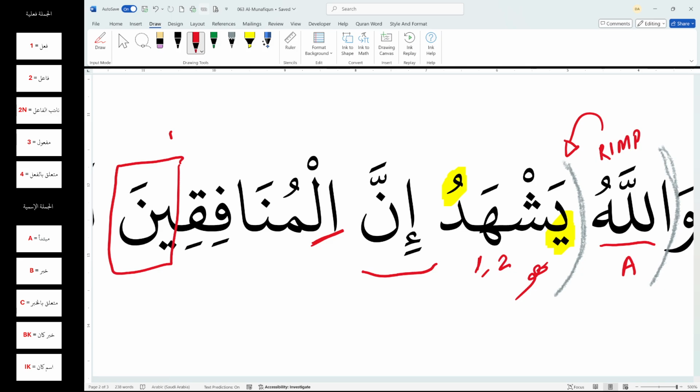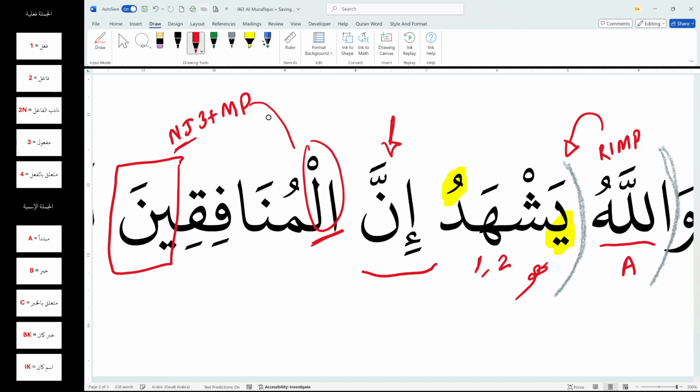It's proper. Okay? Now, how do I understand whether it is nasab or jar? What should tell me that? The answer is very simple, and you probably know it. The word before it, the context, the harf inna, you know it's a harf of nasab. Its job is to make its ism nasab, whatever its ism is. So if you are looking at munafiqina and you're trying to find a reason why it is nasab, the only reason you would find is that it has inna before it.